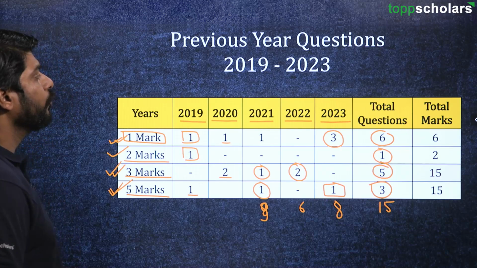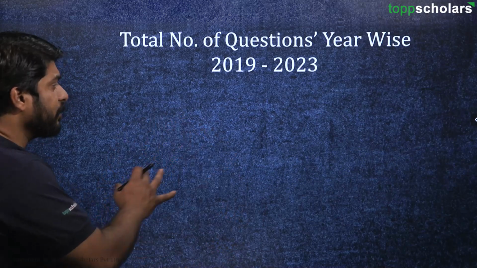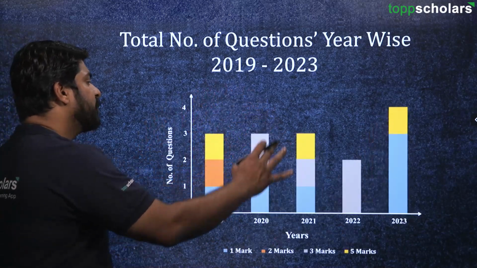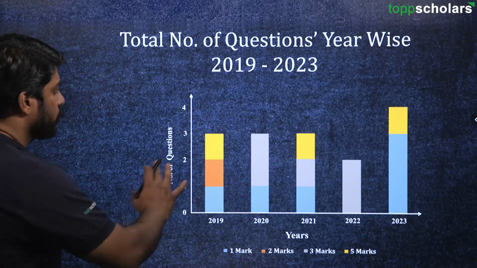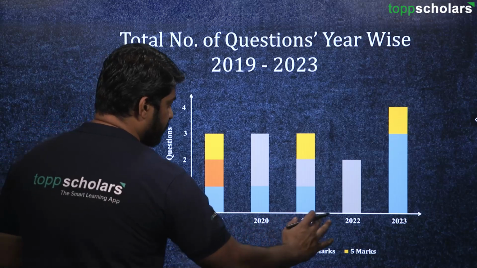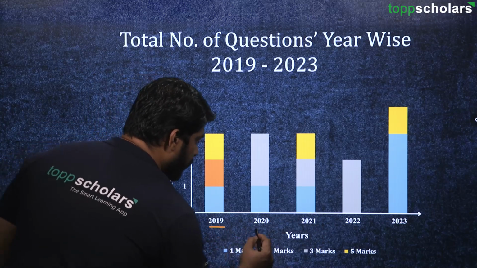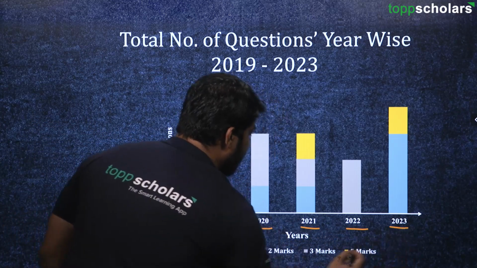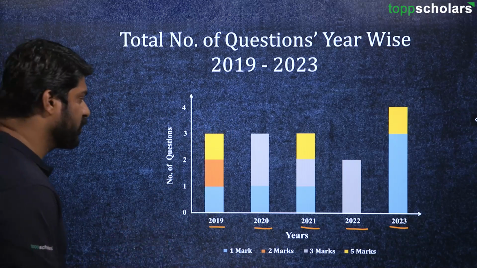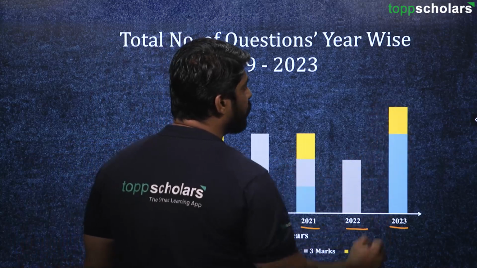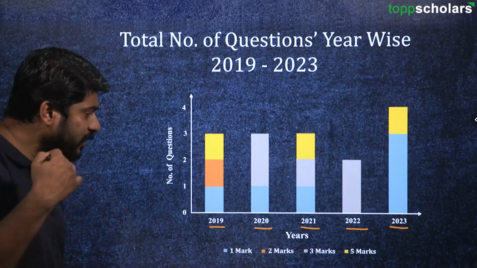Now moving on, this same statistics has been displayed over here in the form of a graph. So you can see here different years have been indicated over here, and different kinds of questions, that means 1 mark, 2 mark, and 3 mark questions, have been represented over here with different colors.